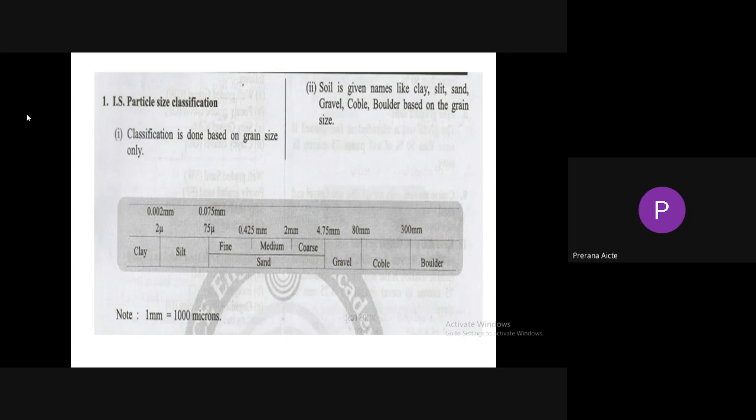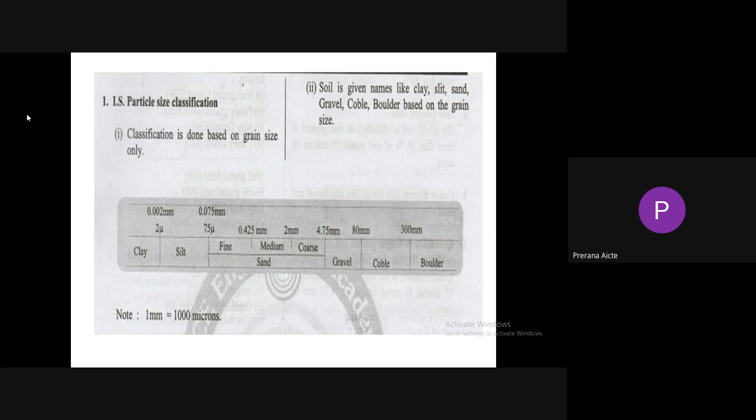Indian soil classification chart. If the soil is less than 2 microns, it is called colloid or clay particles. If the soil particle size is less than 2 microns, it is called colloid or clay particles. It is Brownian in motion.